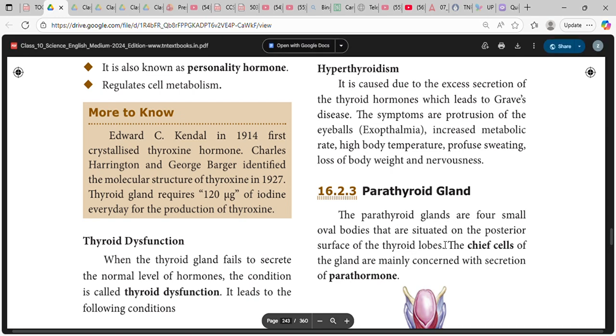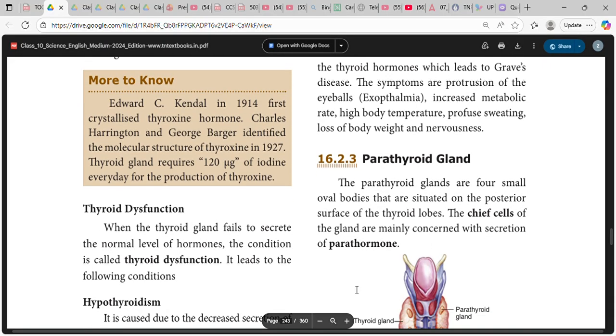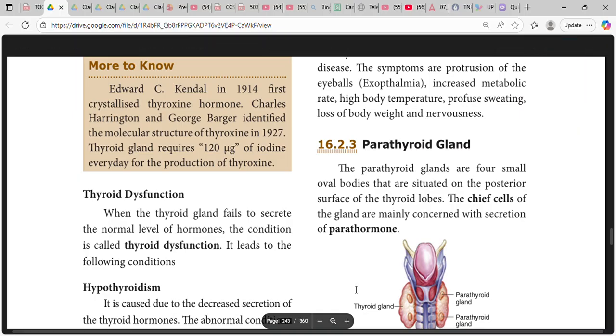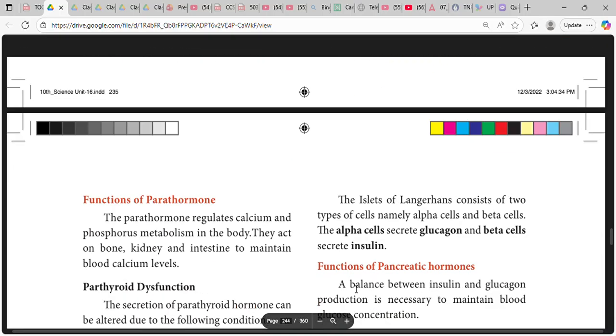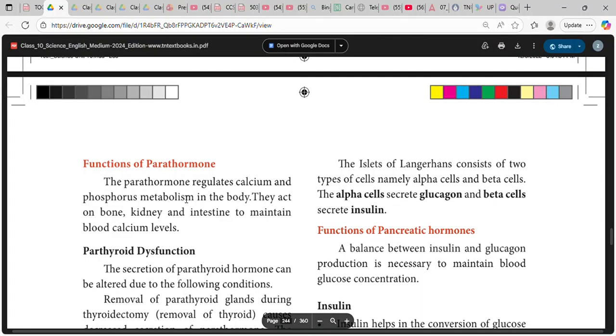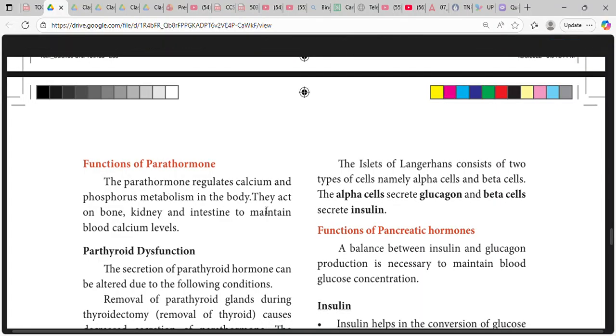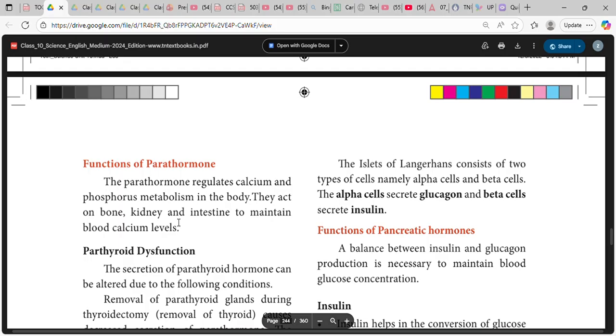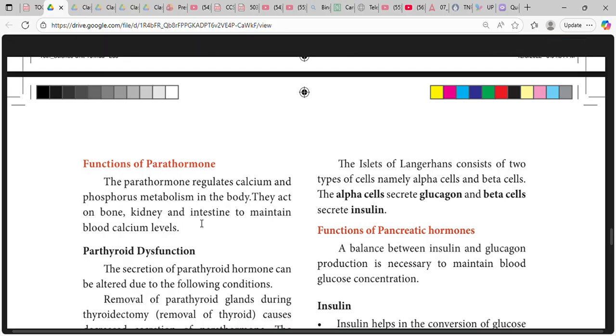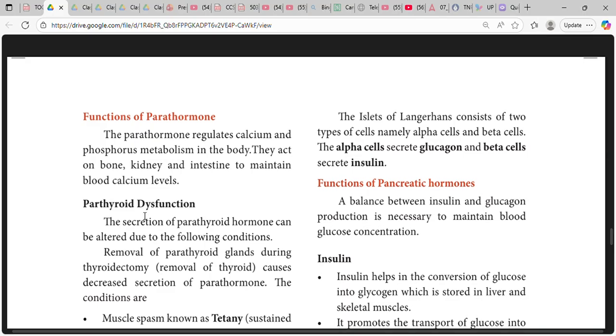The parathyroid glands are four small oval bodies that are situated on the posterior surface of the thyroid lobes. The chief cells of the gland are mainly concerned with secretion of parathormone. The parathormone regulates calcium and phosphorus metabolism in the body. They act on bone, kidney, and intestine to maintain blood calcium levels.